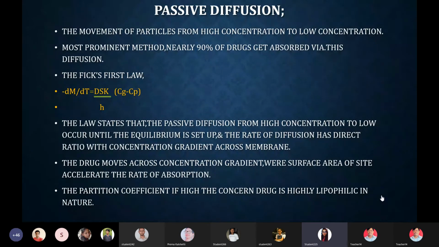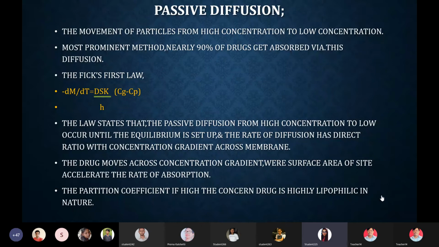So here we have dM by dt, which is the amount of drug diffusing per unit time. The capital D, as the sir has told, is the diffusion coefficient of the drug. Capital S is the membrane surface area through which the drug is going to be absorbed. K is the partition coefficient of the drug. This capital K is very vital to understand the nature of the drug, as it relates to the natures that we are going to see further. K is the partition coefficient, very vital.